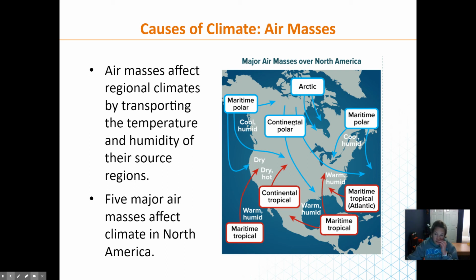And then we've got continental tropical. So this is dry, warm, so dry, hot. And then maritime tropical, which is warm and humid because it forms over the ocean. So anytime it says continental, it's dry. Anytime it says maritime, it's wet. And tropical means warm, polar means cold.